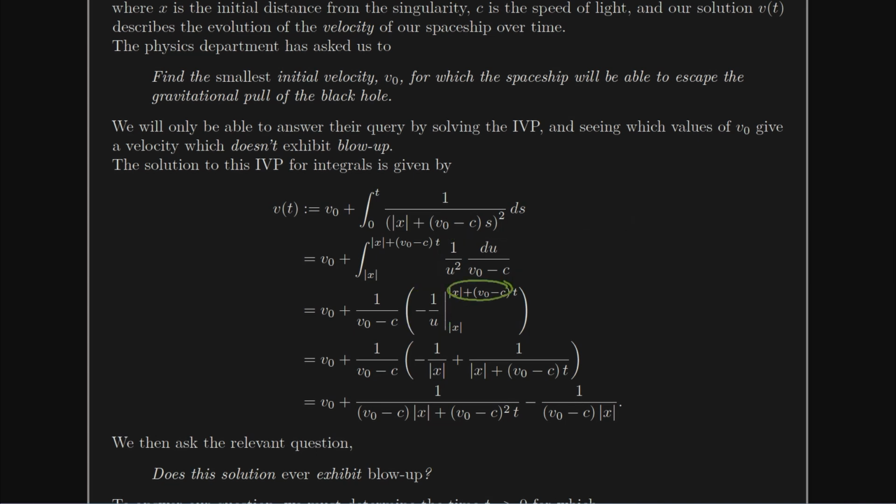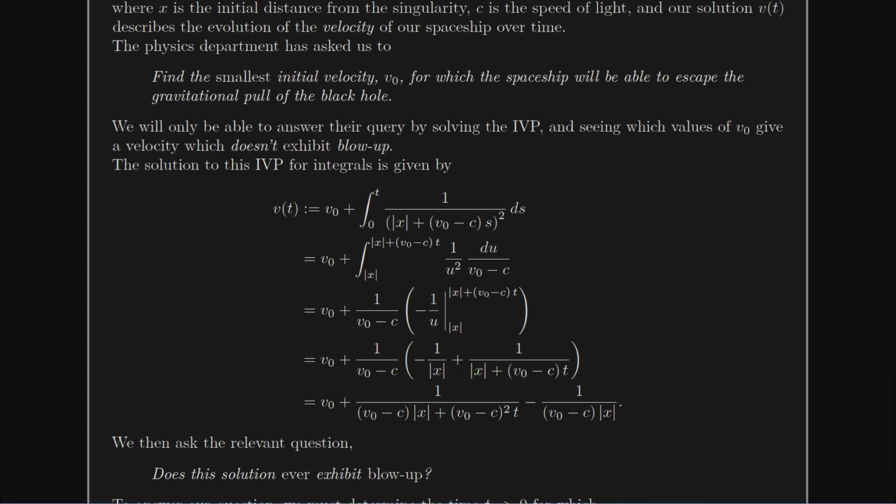Then I'm going to plug in my upper bound for u and then subtract my lower bound for u. We end up here. And if I simplify this a little bit, you know, it does not look good, but no one said that spaceship travel away from a black hole should look good. This ends up being the equation we have.